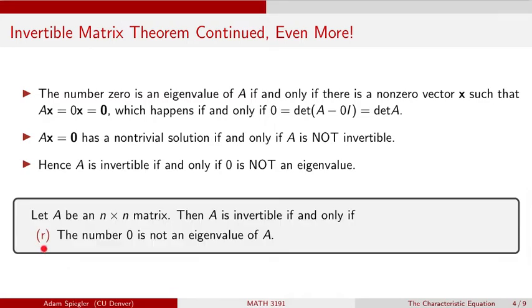So we can add this statement. This is now up to R, so we still have some letters left. We're running out of letters for this invertible matrix theorem. But now we can add this statement that says A is going to be invertible if and only if 0 is not an eigenvalue. Now we have another way to test this: if we find the eigenvalues of matrix A and 0 is not an eigenvalue of matrix A, then we know that A is invertible. If 0 is an eigenvalue of matrix A, then we know that matrix A is not invertible.